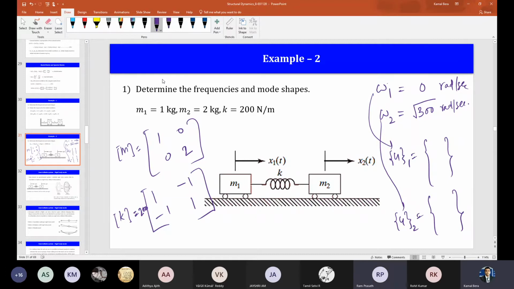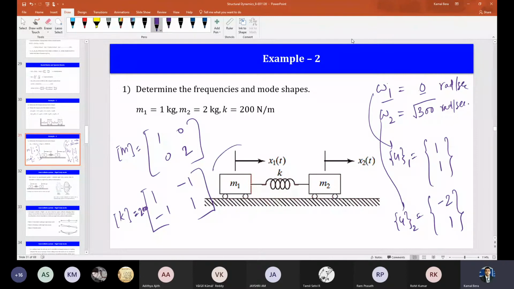1 1 and minus 2 1? Right? Yes, sir. Now I got it. Okay. So the first frequency is 0, you see. So it's a special case. Usually it is not 0.